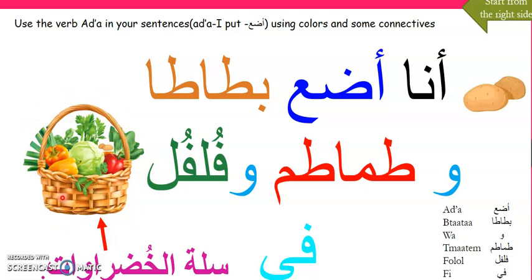Here, سلة الخضروات. And remember في, because in your sentences last week you confused in and من.